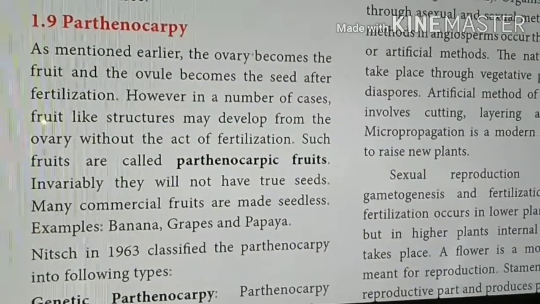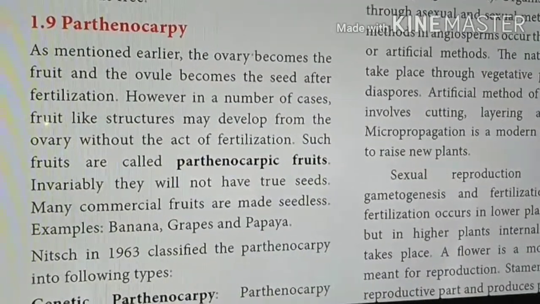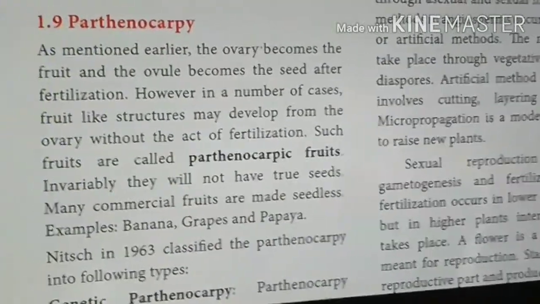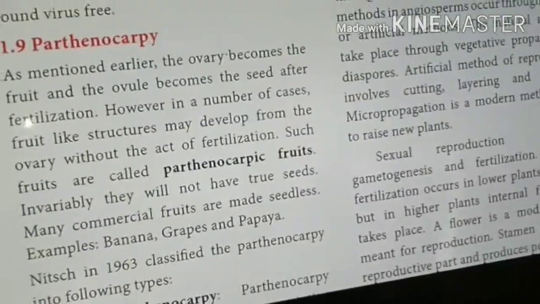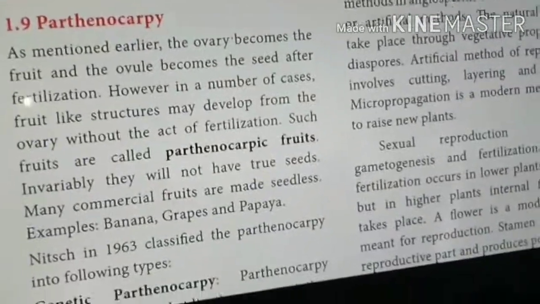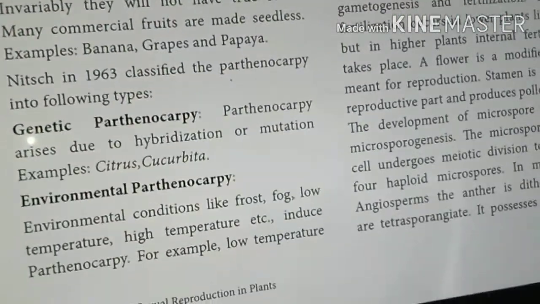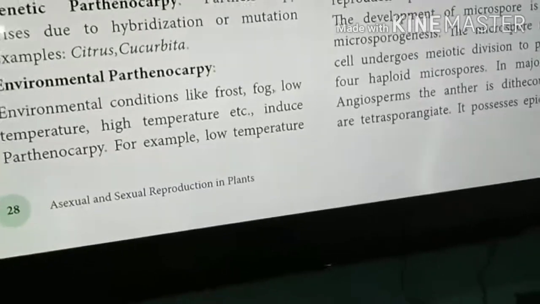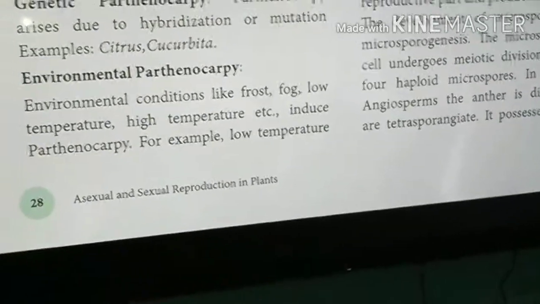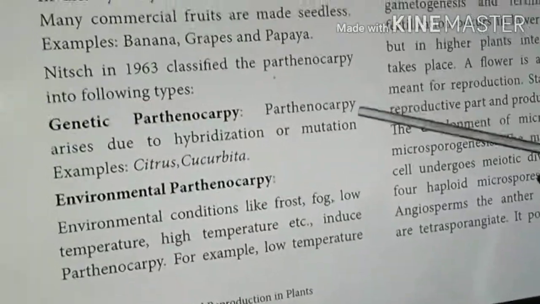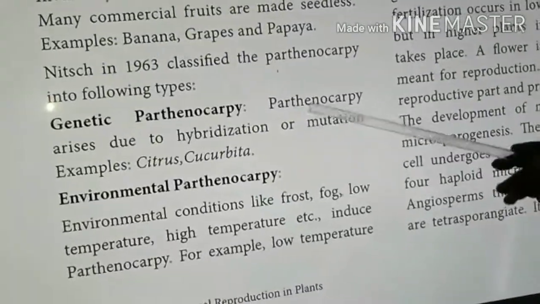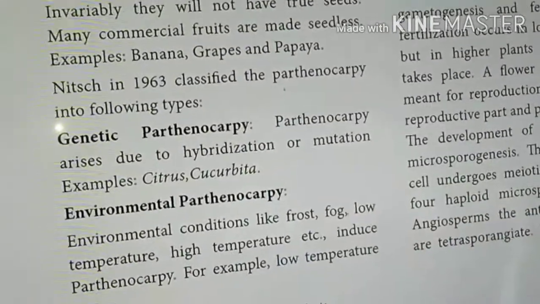This parthenocarpy can be formed by three methods. One is the genetical method, second one is the environmental method, and third one is the chemical method. If it is formed by the genetical method, that means due to hybridization techniques or mutation breeding, if any parthenocarpy arises, this is called genetic parthenocarpy.